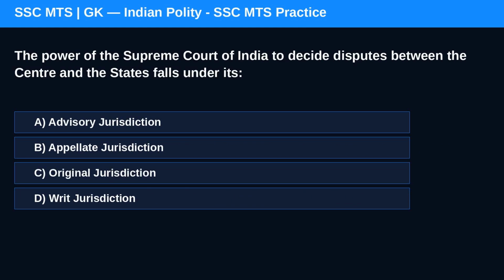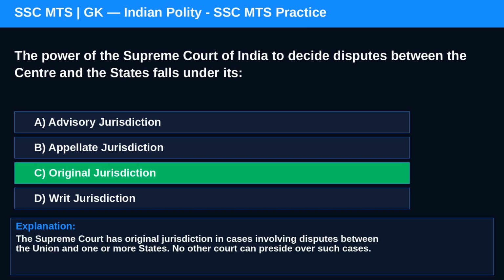Question 10. The power of the Supreme Court of India to decide disputes between the center and the states falls under its Option A, advisory jurisdiction. Option B, appellate jurisdiction. Correct answer is C. The Supreme Court has original jurisdiction in cases involving disputes between the Union and one or more states. No other court can preside over such cases.